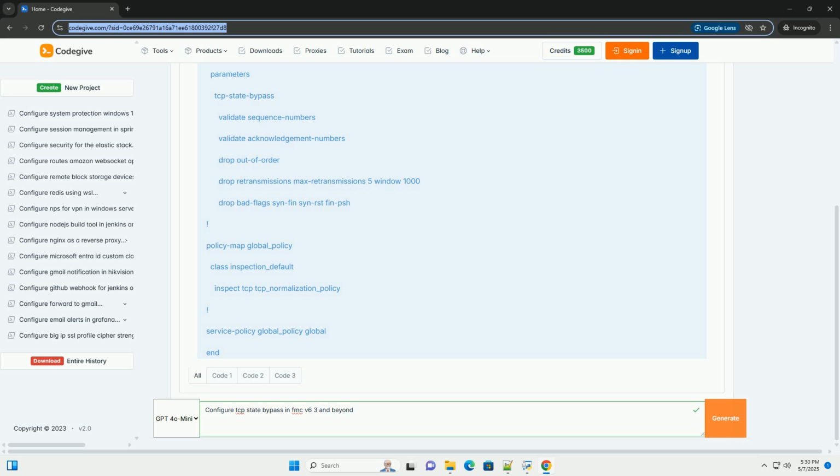Step 1. Create or modify a network analysis policy, NAP. Network analysis policies define how the FTD analyzes network traffic. TCP state bypass is configured within a NAP. 1. Navigate to Policy, Access Control, Network Analysis Policy. 2. Choose an existing policy or create a new one.